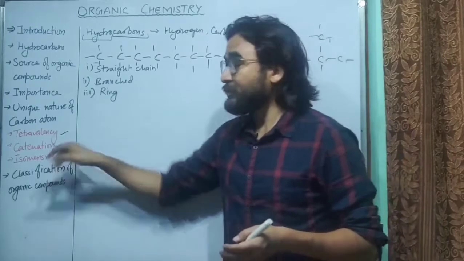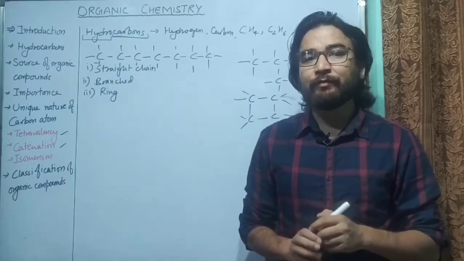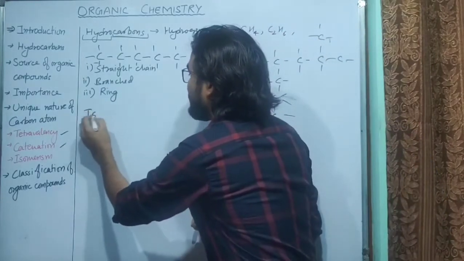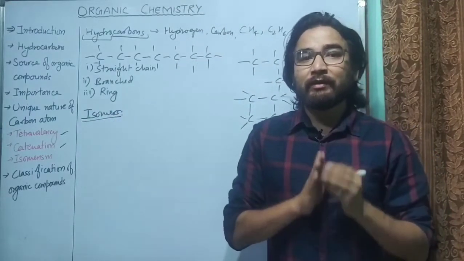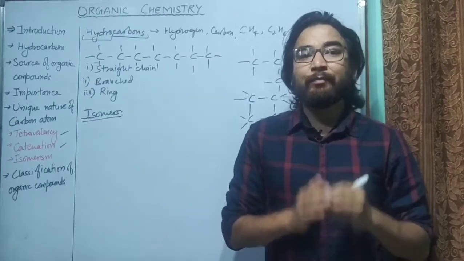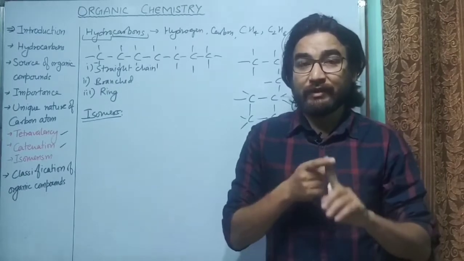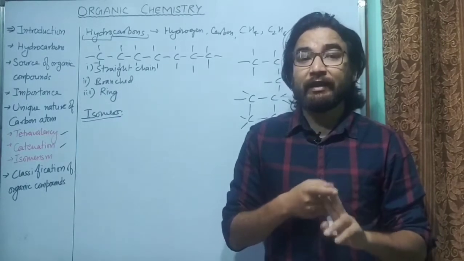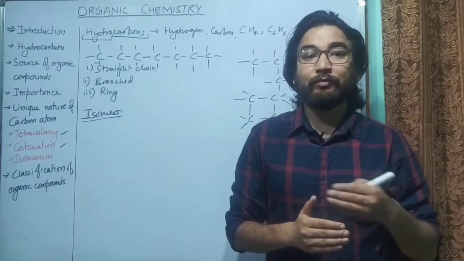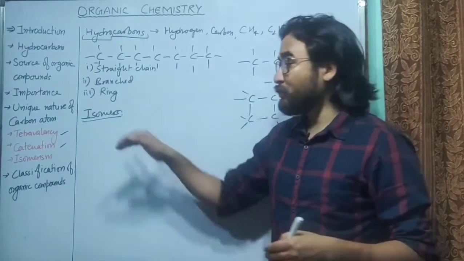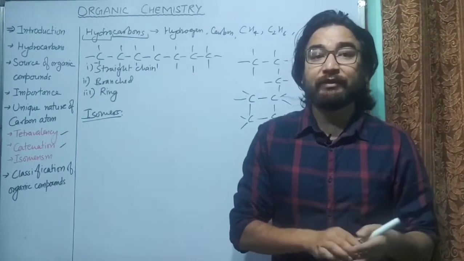The next is isomerism. So the question comes, what is isomerism? Isomerism comes from the term isomers. So the question comes, what are isomers? Isomers are the compounds having the same molecular formula but different physical and chemical properties. The compounds having the same molecular formula but different physical and chemical properties are known as isomers, and the property to form isomers is known as isomerism. The compounds of carbon, that is organic compounds, can show isomerism. They can form different types of isomers.